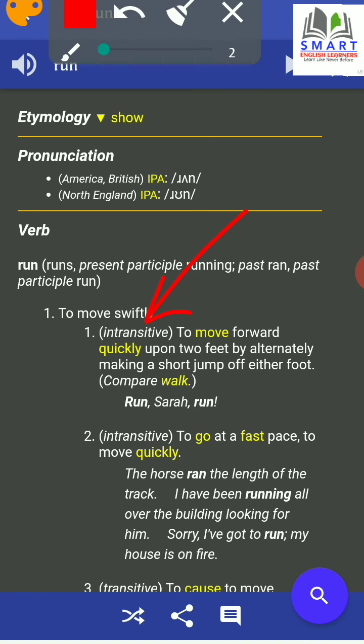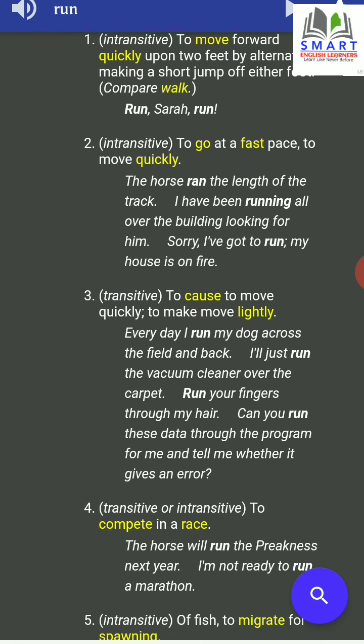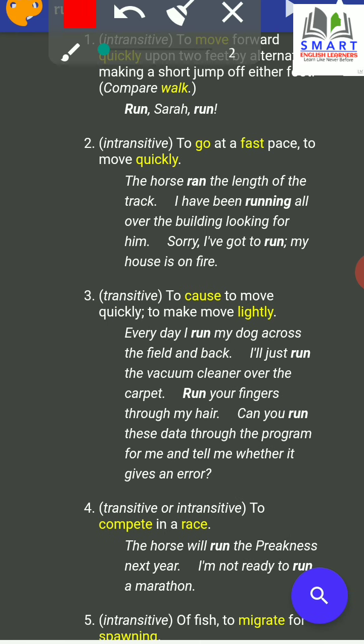But if you are good at English, if you're a language expert, I'm sure you will not be surprised to know that this verb run can also be used in a transitive meaning. For example, run your dog, or run your vacuum cleaner, or run your fingers through your hair, like this.